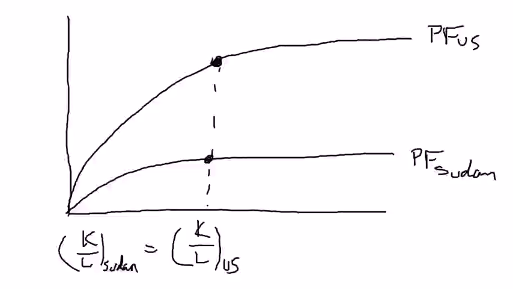Hi everyone. In this short little video, I just want to talk about why convergence might not occur. In the last video, we talked about why convergence would occur, and there my example was the United States and Japan. If we assume the two countries have exactly the same production function, meaning the same technology, etc., then the only way Japan could have a lower standard of living is if it had a lower capital-labor ratio. But that meant the marginal product of capital, and hence the return to capital, is higher in Japan.